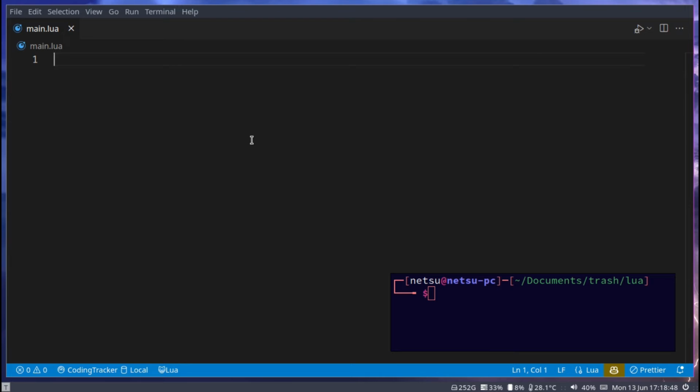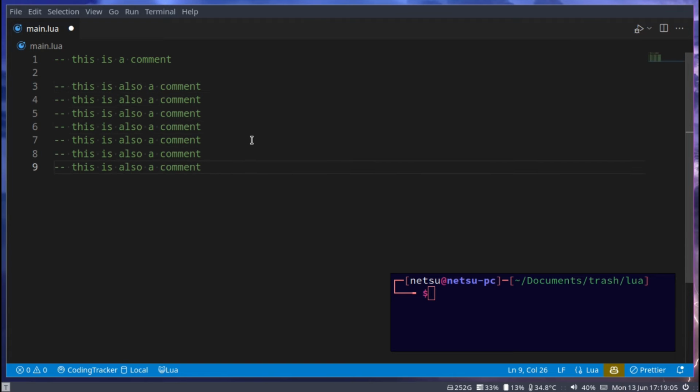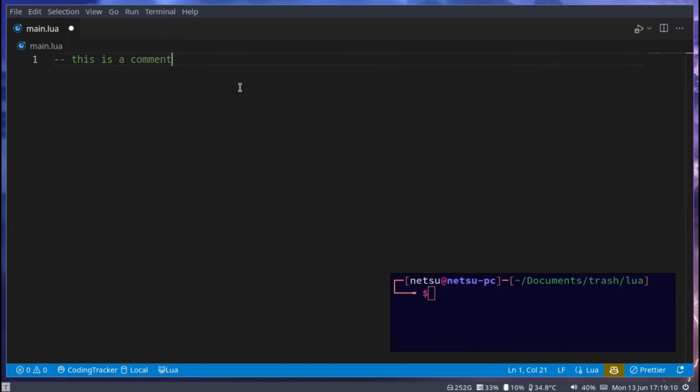So if we go -- and anything that starts with 2 dashes is considered a comment. So this is a comment. This is also a comment. You're not limited to the amount of comments you want or have. You can just do as many as you want. But that is also a single line comment. It basically means that once I go to the next line, I'm typing regular code.